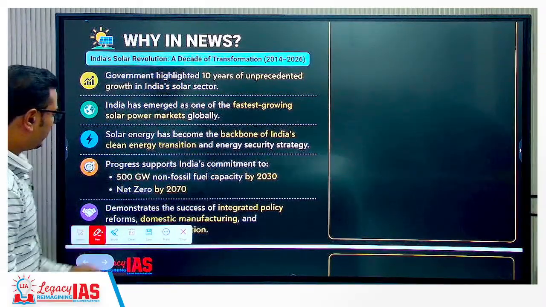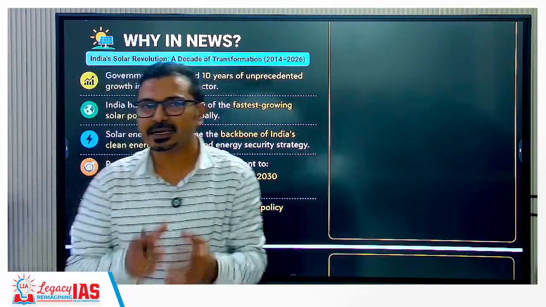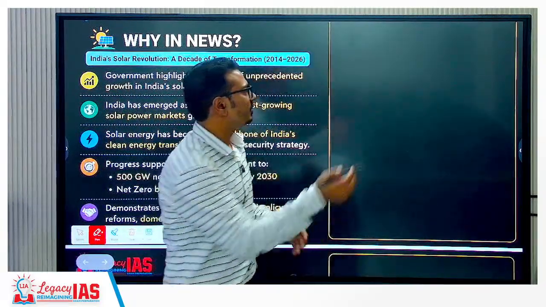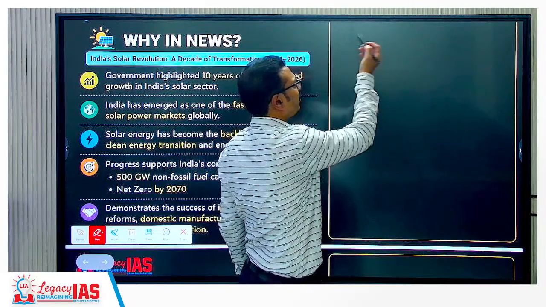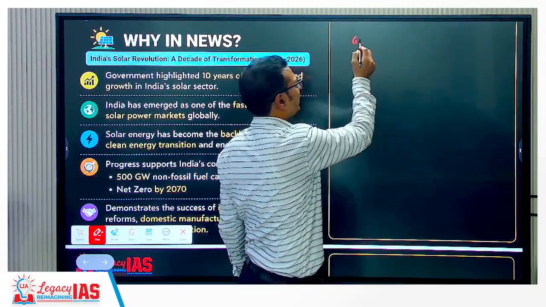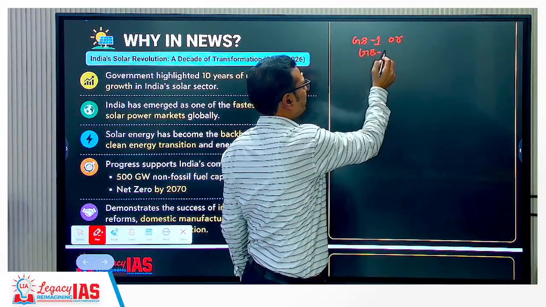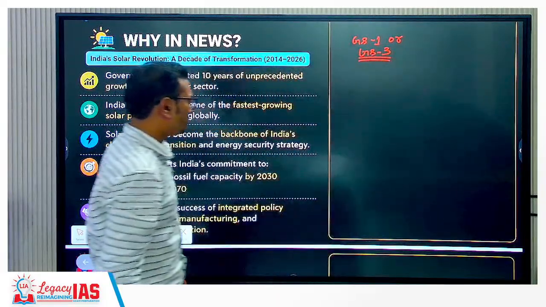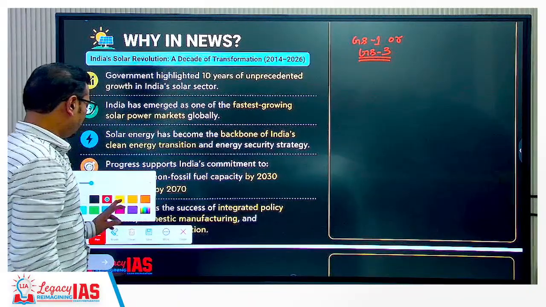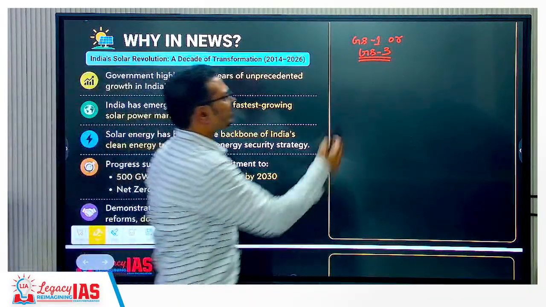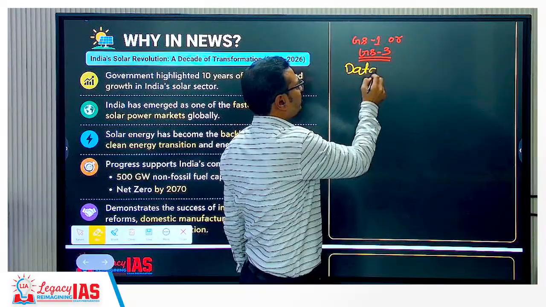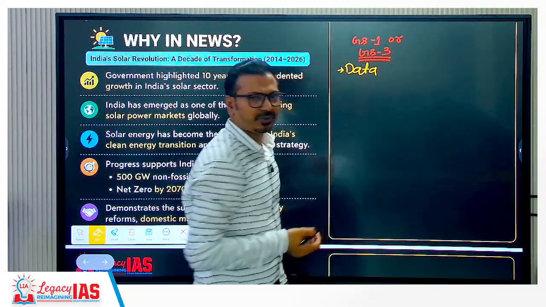So the first topic that we are going to cover is related to renewable energy. Almost every year in the mains examination, either in the GS1 or GS3 paper, from an environment and economy perspective, they will ask this question, and we have to mention some important data related to the present-day installed capacity of renewable energy.